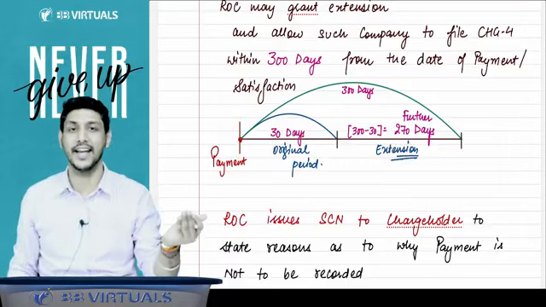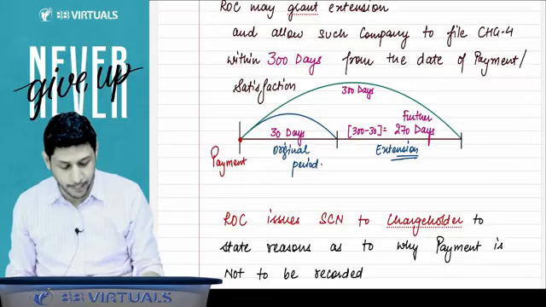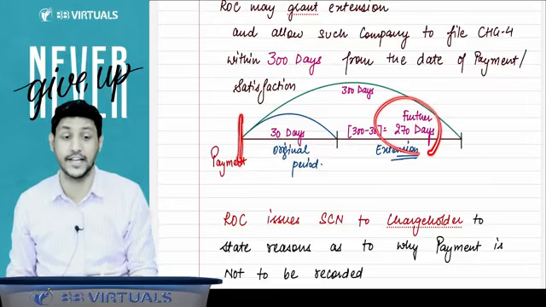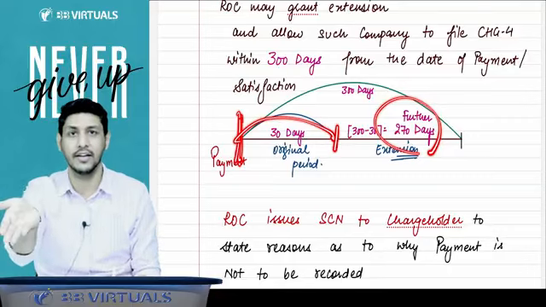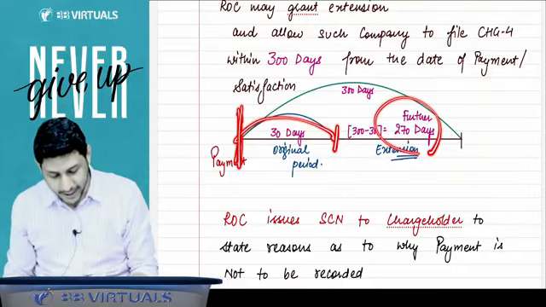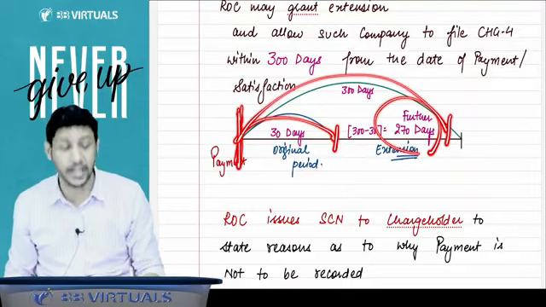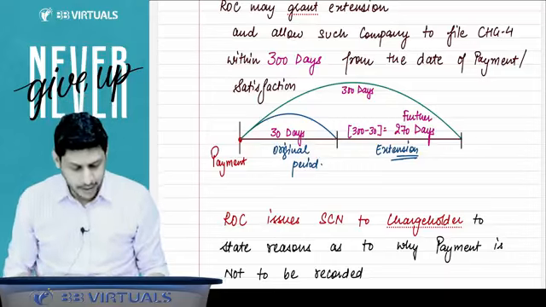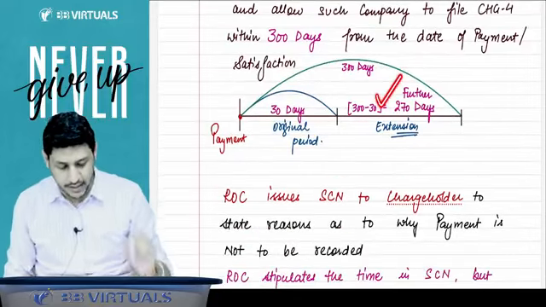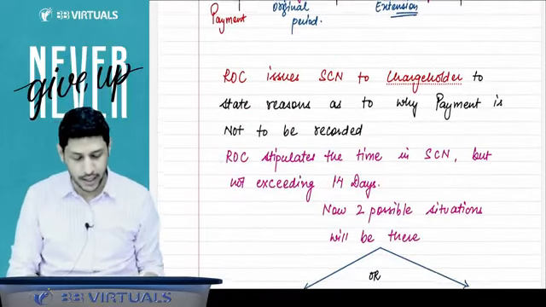In the law, it is written that ROC can extend this period up to 300 days from the date of satisfaction. So originally you had 30 days from the date of satisfaction, and now they are saying that the extended period can be 300 days from the date of satisfaction. So effectively you are getting 270 more days, and you can file the CHG4 to the ROC.